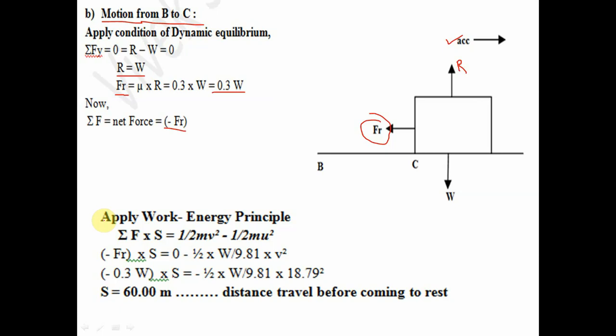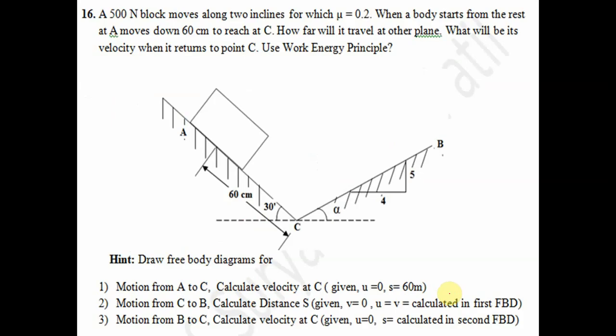So applying the work energy principle, summation F into S is equal to half mv square minus half mu square, so minus Fr into S. Yes, we have to calculate. Here the final velocity will be 0 because after some time it will come to rest, and the initial velocity means the velocity at B. From that we will get S is equal to 60 meter, the distance traveled before it comes to rest. In this way we have to solve this problem.